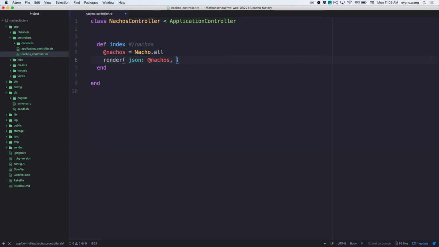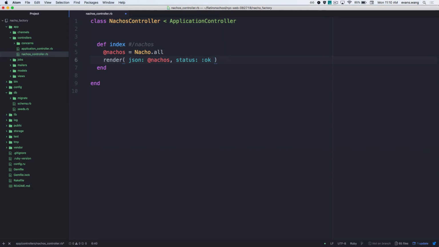How about I tell the server what the status was? Status 200 or okay? All right? Status okay just defaults to 200. Cool? So what does this line mean? Renders the nachos data as JSON.